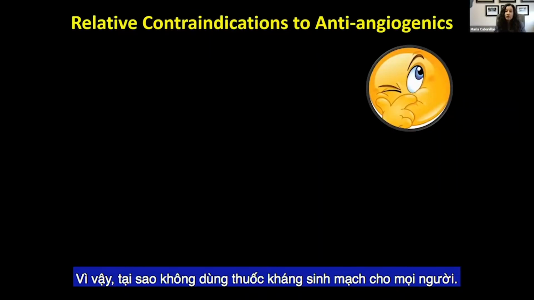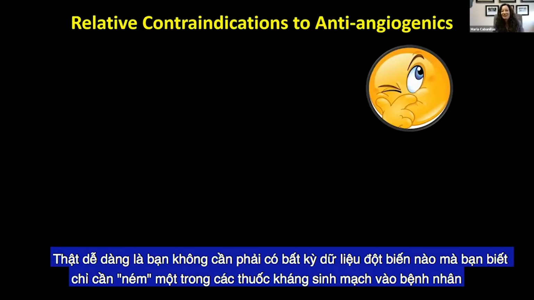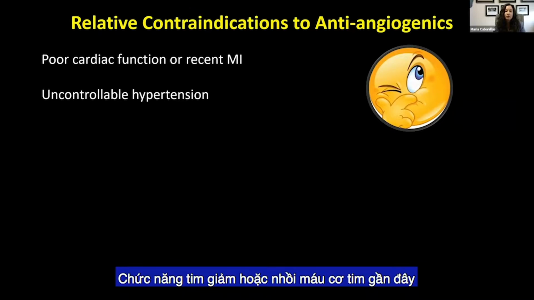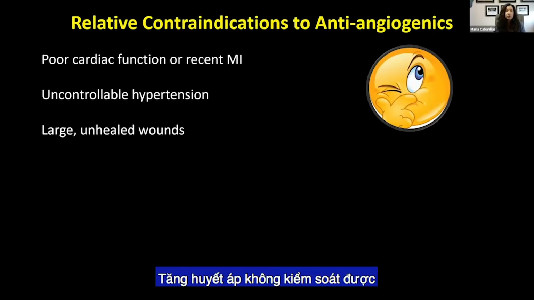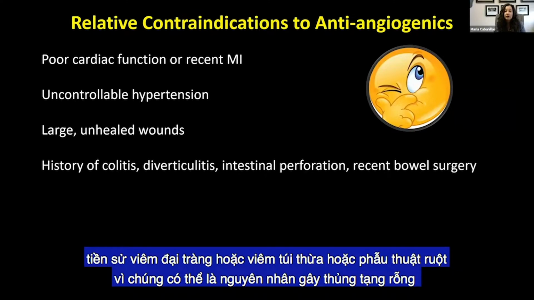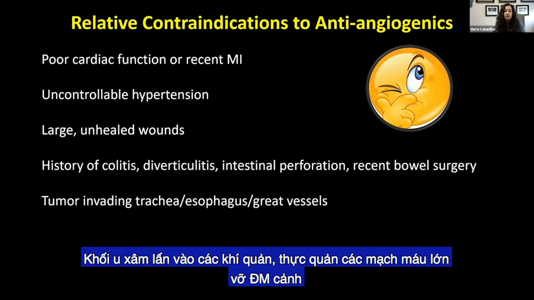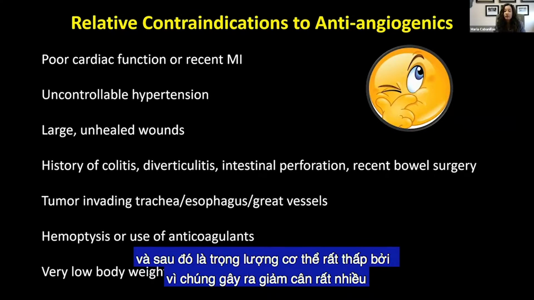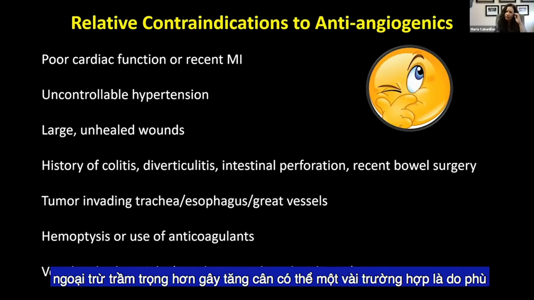So why not just give everybody anti-angiogenics? It's easy. You don't have to have any mutation data. Just throw one of the anti-angiogenics at them. And this is the reason. So there are some relative contraindications: poor cardiac function or recent myocardial infarction, uncontrollable hypertension, large unhealed wounds, history of colitis or diverticulitis or bowel surgery, because these can cause perforations, tumor invading the trachea, esophagus, great vessels. We've seen carotid blowouts. We've seen TE fistulas, hemoptysis from use of anticoagulants, and then very low body weight, because they do cause a tremendous amount of weight loss, except for vandetanib that causes weight gain. Probably some is just edema.